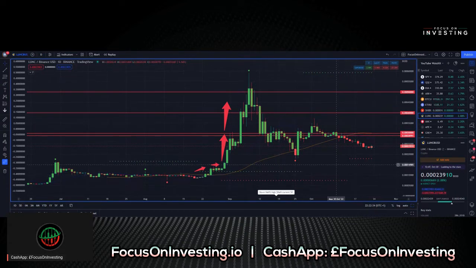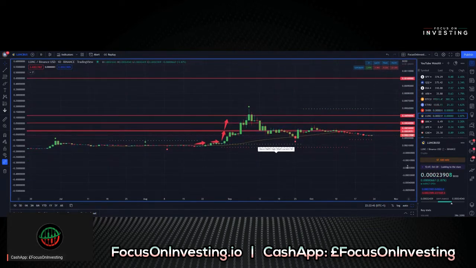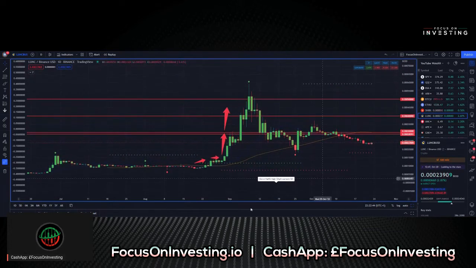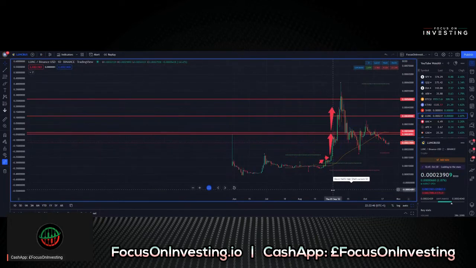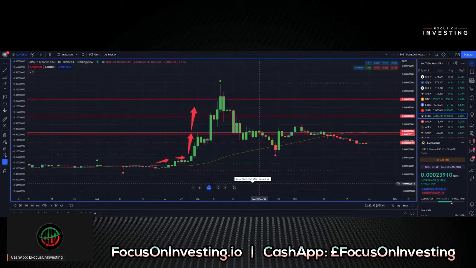Current trend filter is red, and we're trading just below our 50 simple moving average and our 20 simple moving average. There is no 200 simple moving average on the chart. And again, I'm assuming that because the chart is quite new. Yeah, the chart is a new chart, so this is why we're not having a 200 simple moving average. Not enough price, or not enough time, excuse me.